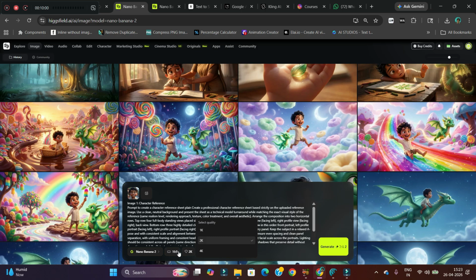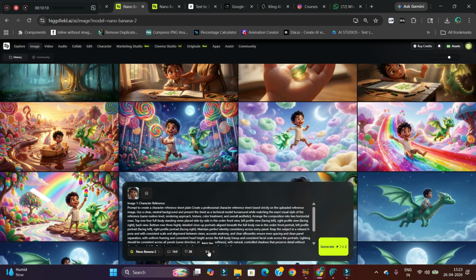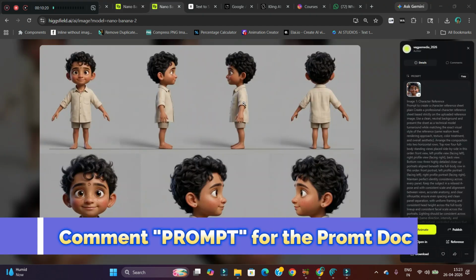2K is good enough for YouTube videos. 16:9 or 21:9, whatever you want, you can keep. I am keeping 16:9. 1 to 4 images you can create. I am creating one, with Nano Banana 2, and hit generate. Output where I am getting different angle images with the gray background and the face images from different angles. This is going to be our character reference.